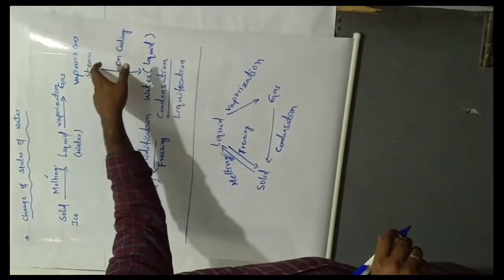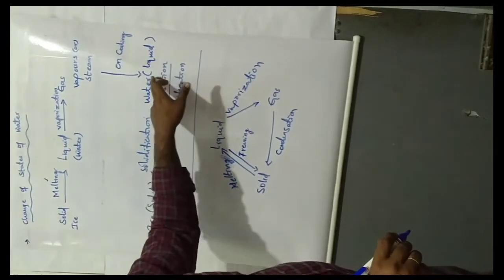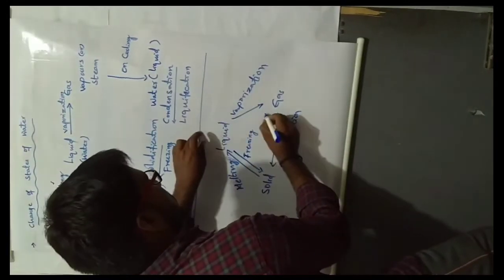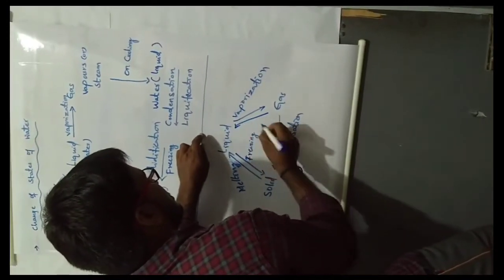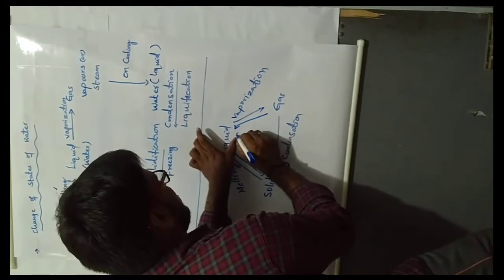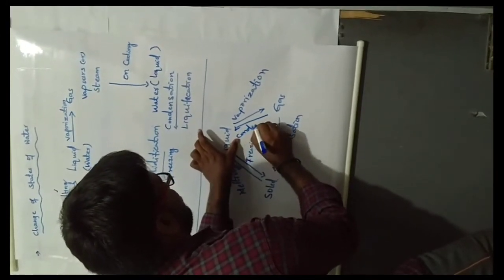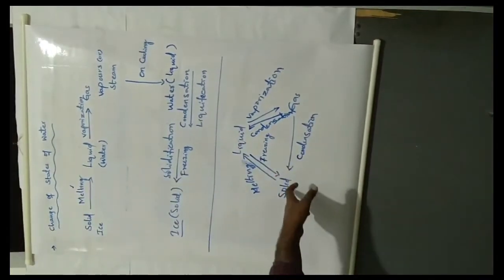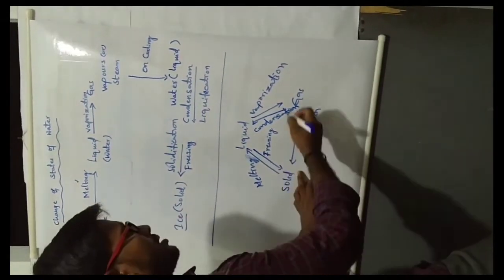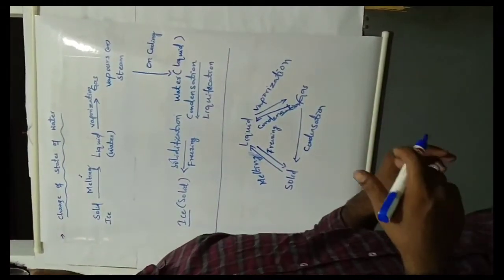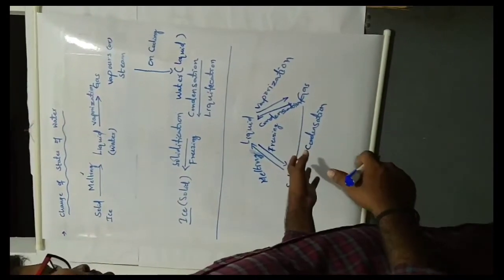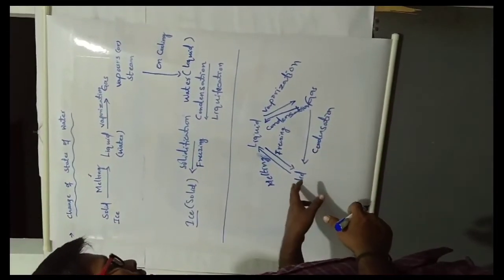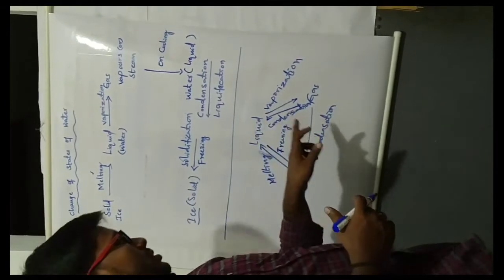Gas, vapor or steam changing to liquid is known as liquefaction or condensation. One more method is there: solid changing directly to gas is known as sublimation. No need in this topic. So these are the methods to identify solid changing to liquid, liquid changing to gas.